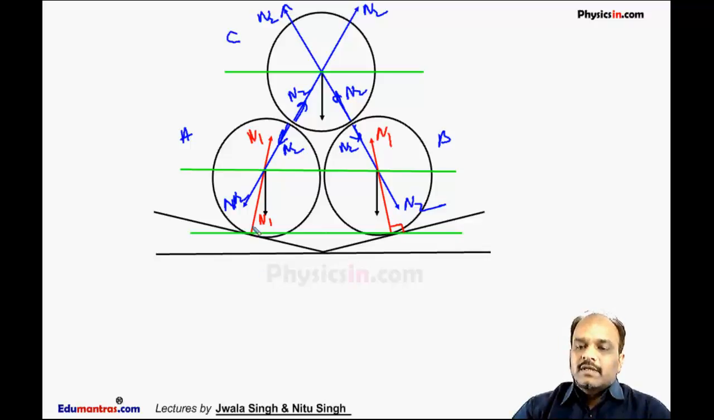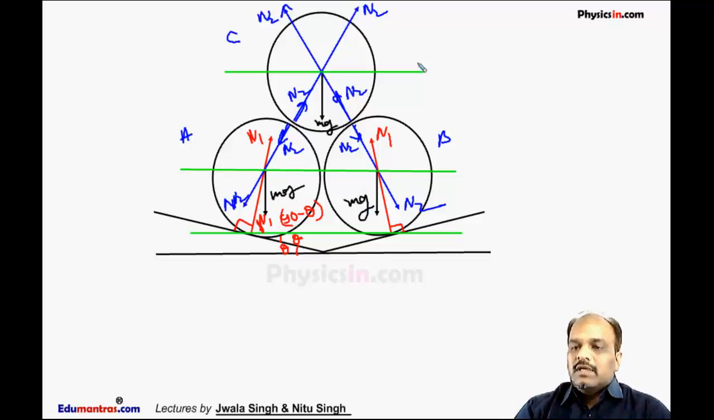This angle is 90 degrees. It is perpendicular to this surface. Now if this angle is theta, this angle is also theta. So this angle is 90 minus theta. The weights of these three cylinders, this is mg, this is mg, and this is also mg, will act vertically downward.